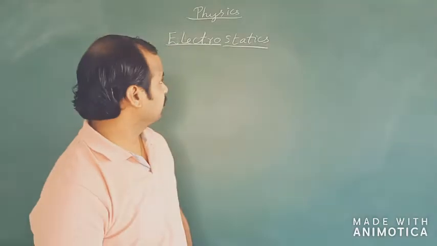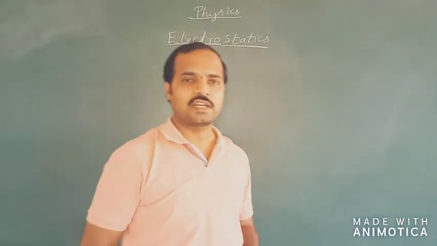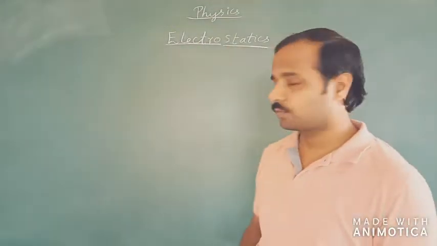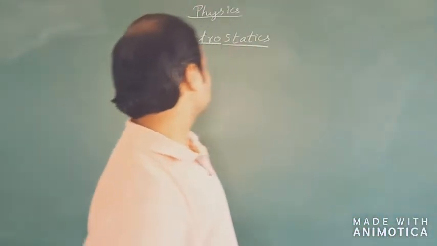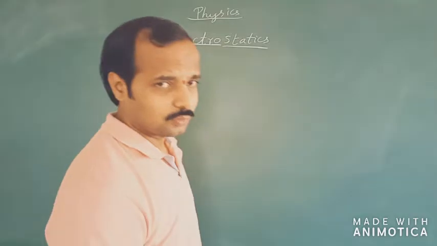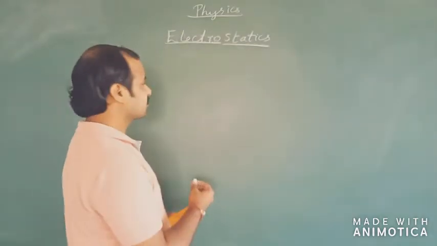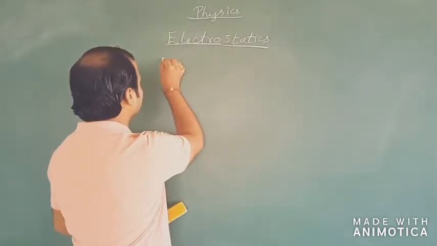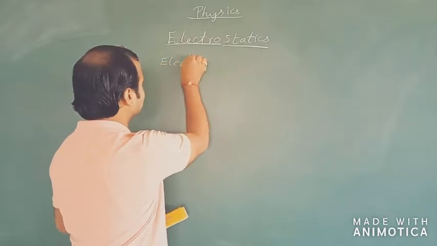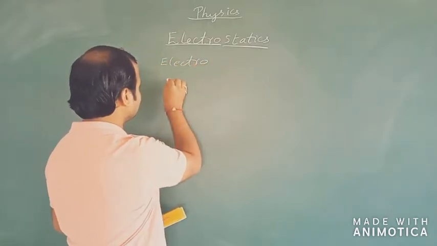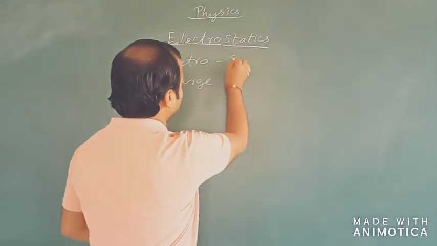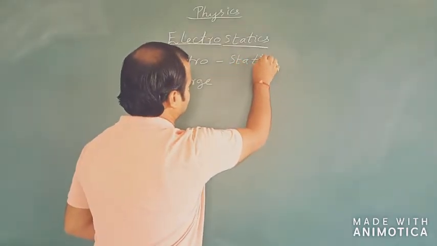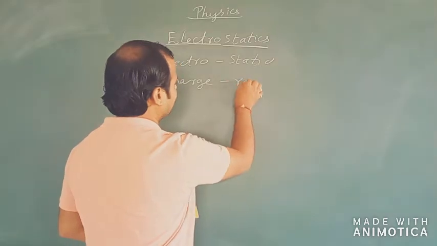So today we will be going through the electrostatics part of the second PU syllabus. Let us first understand the word electrostatics. The word electrostatic means electro, meaning the charge, and static, meaning to be at rest.